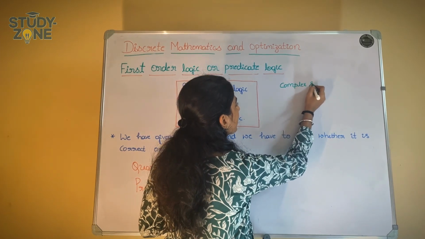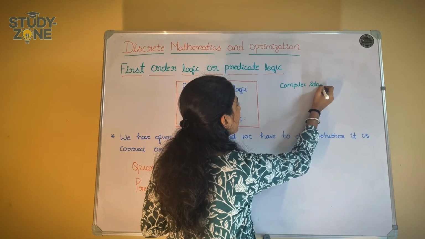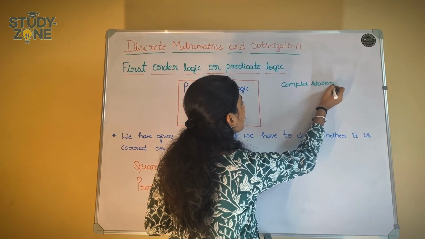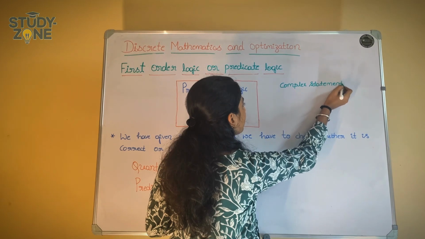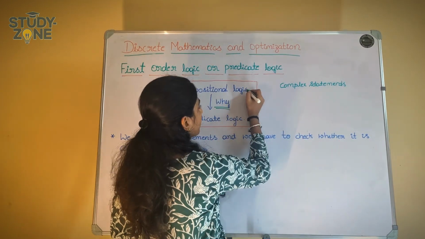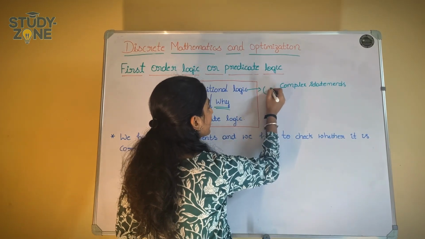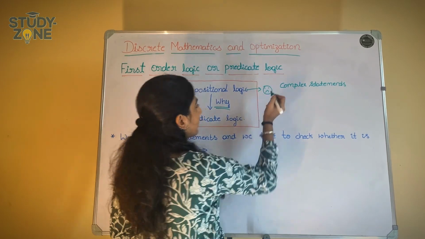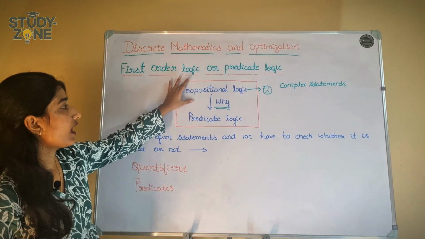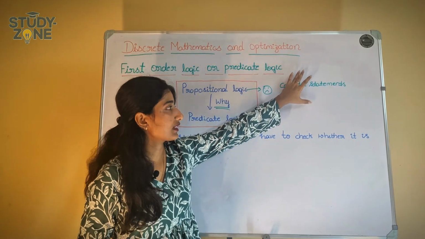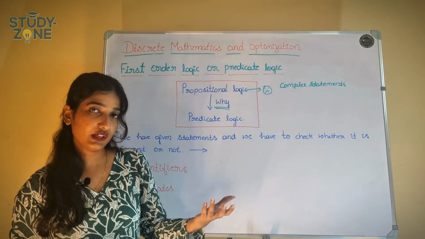complex statements. If the complex statements enter, then the propositional logic starts crying, which means it can't fight against these complex statements. Don't worry, now the hero comes.